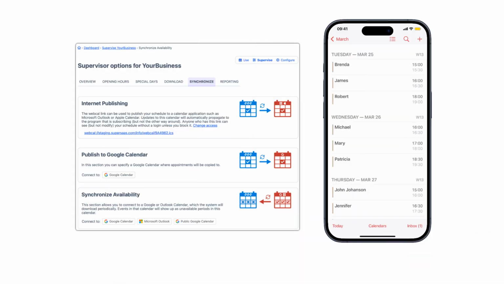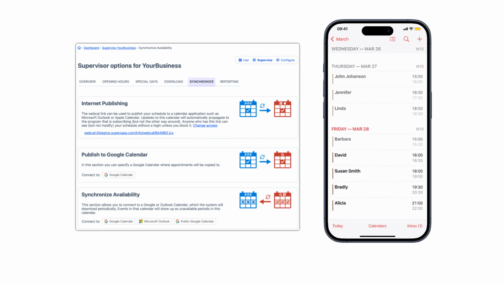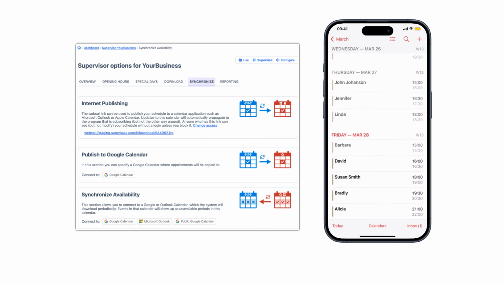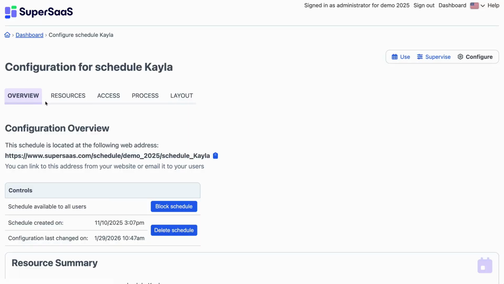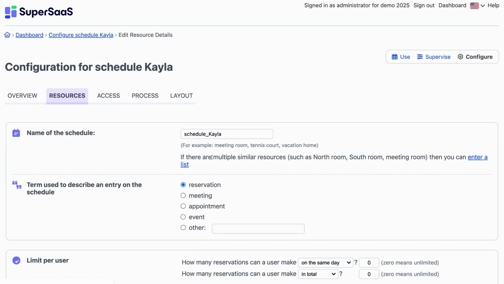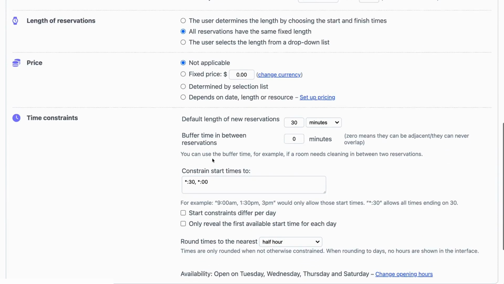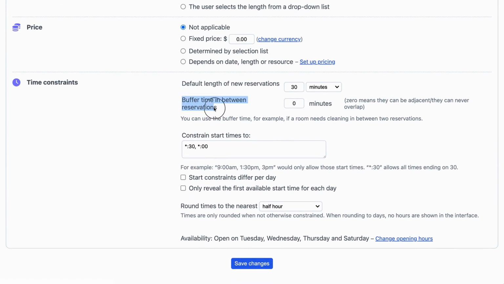Another possibility is for each employee to connect their schedule to a different schedule in Google Calendar or Microsoft Outlook. By keeping their schedules in sync, they know when a next appointment starts and can prevent bookings when they're unavailable. Optionally, you can automatically block an amount of time after each appointment per staff member, called buffer time. This would then allow for cleaning up or traveling to a different location.